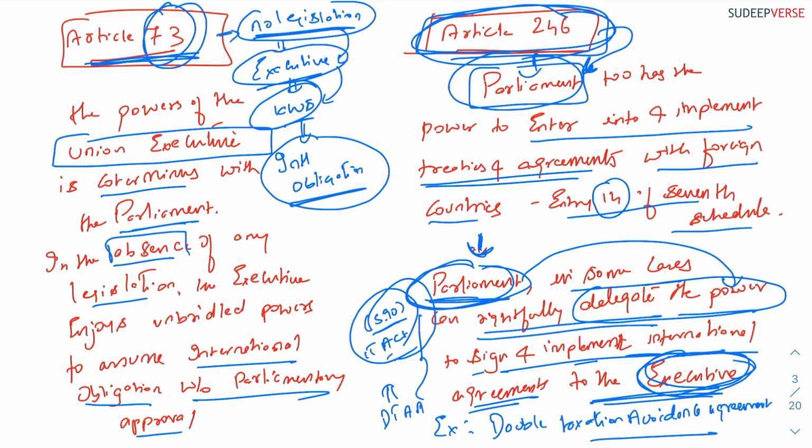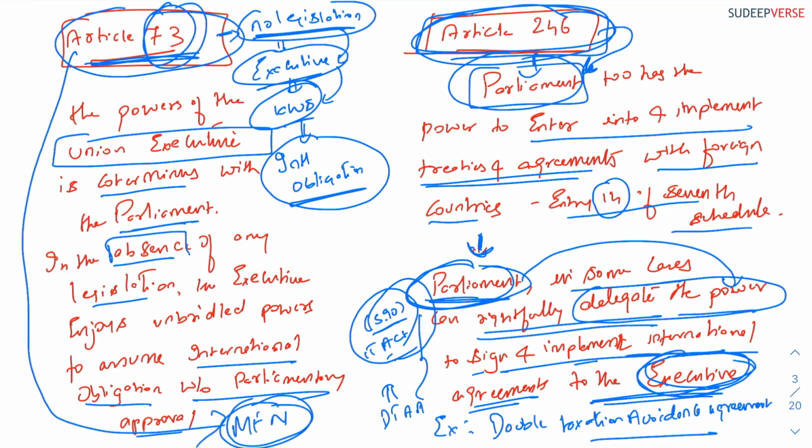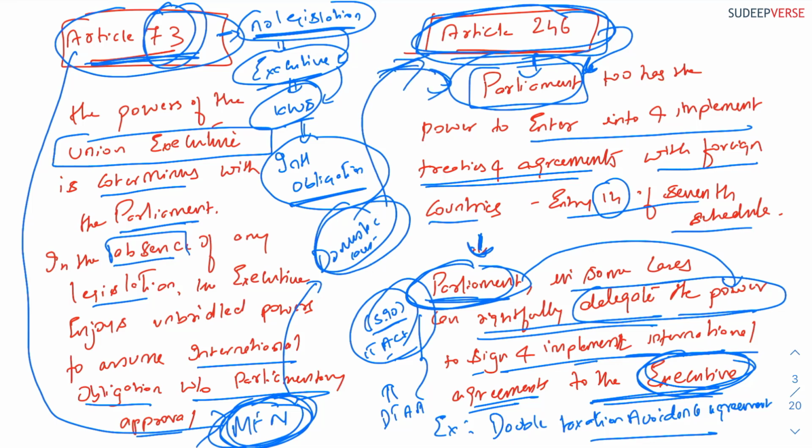So let us now understand. You got to know what Article 73 is, and with respect to MFN status, Article 73 does not stand. If the government has to introduce MFN clauses in international tax treaties, it will have effect on domestic laws, and because of that, the approval has to come from the parliament. The executive or the government cannot alone take a call on this. The government has to take a call with the help of parliamentary approval.